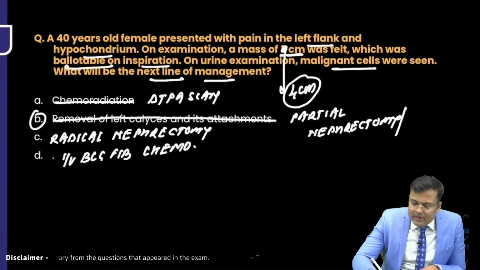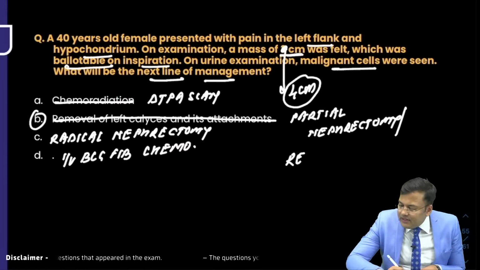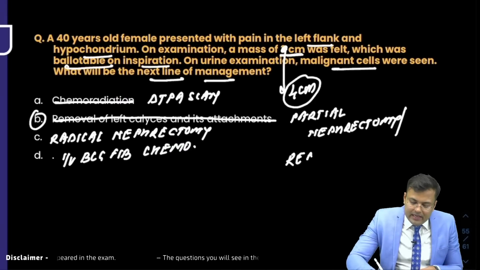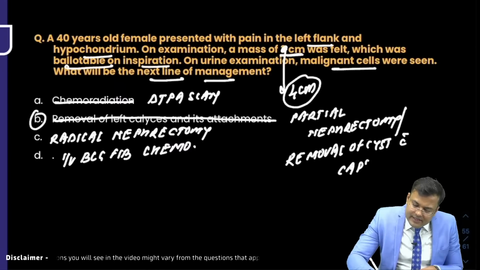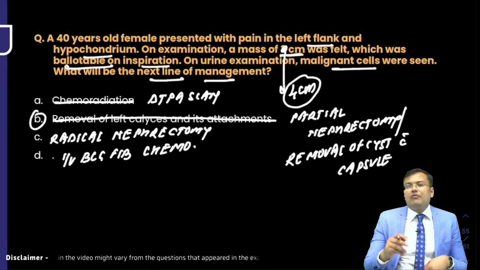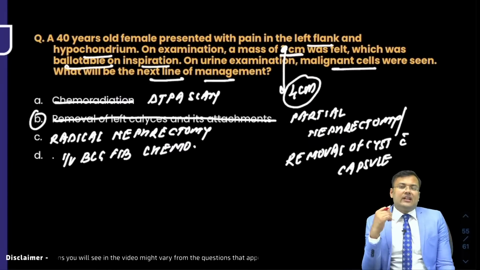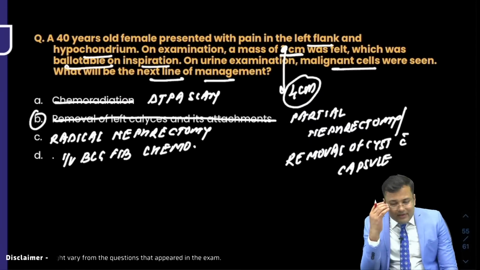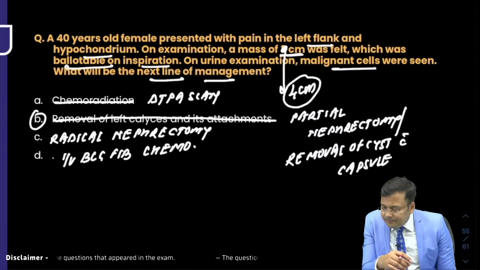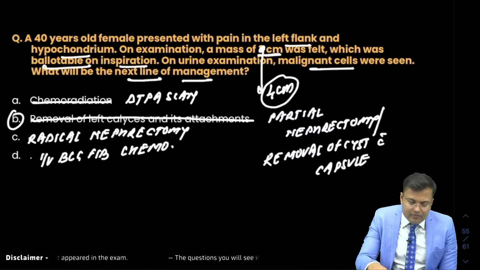Somebody says that no partial nephrectomy, it was removal of cyst with envelope or capsule. It was removal of cyst with capsule. Okay. So if similar options were there, then we would go for what? DTPA scan, because you have to assess the kidney function and then plan the surgery. So the answer will depend on the language and the options. No partial nephrectomy. Okay.